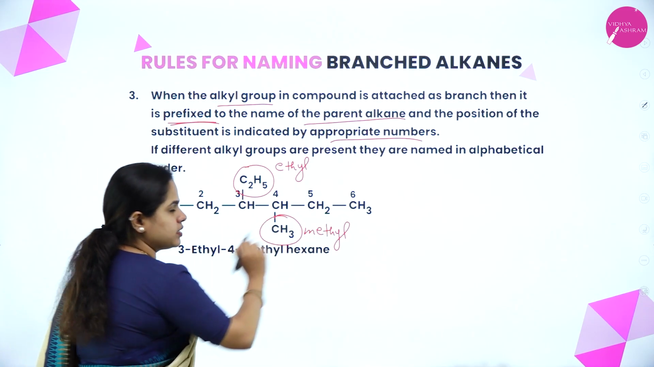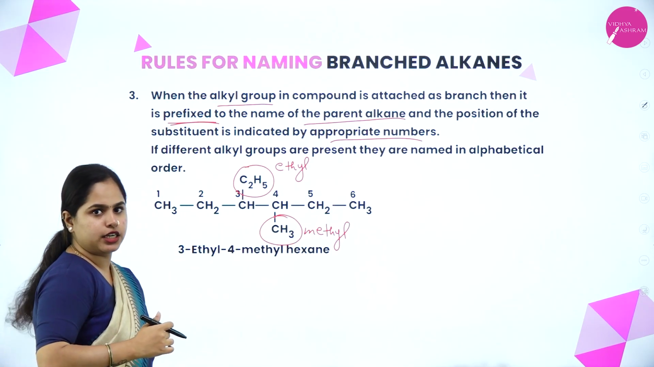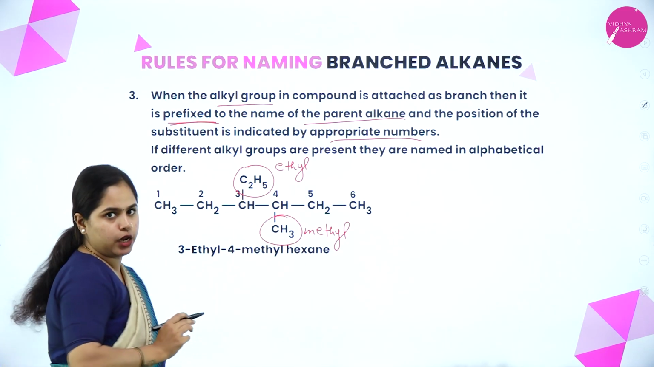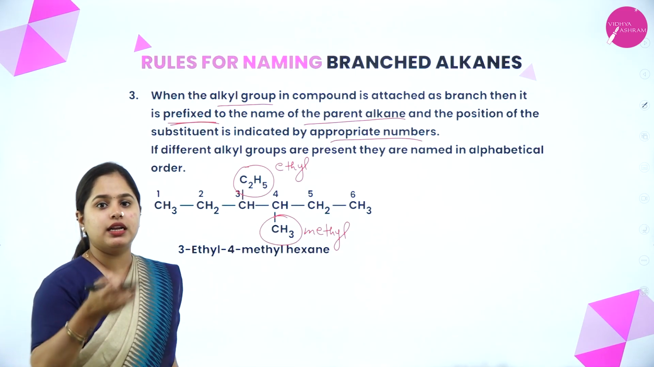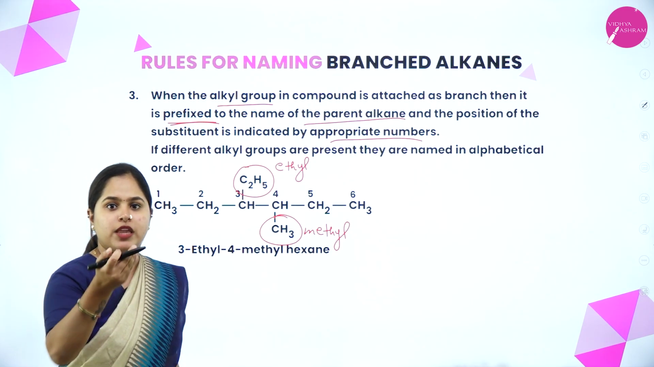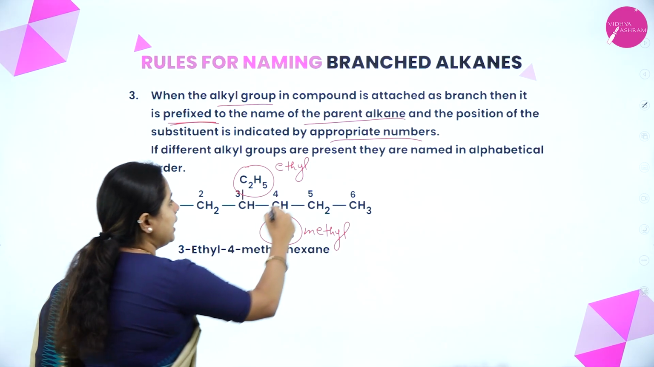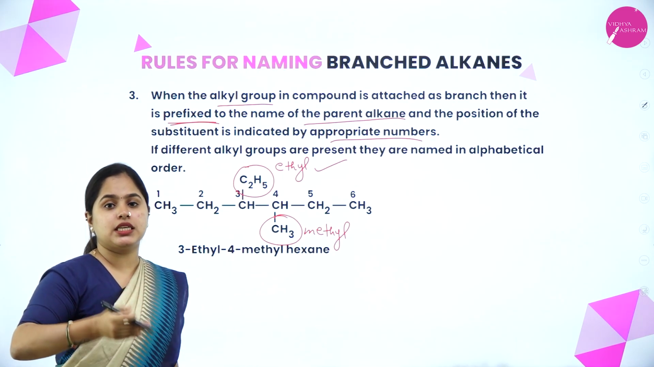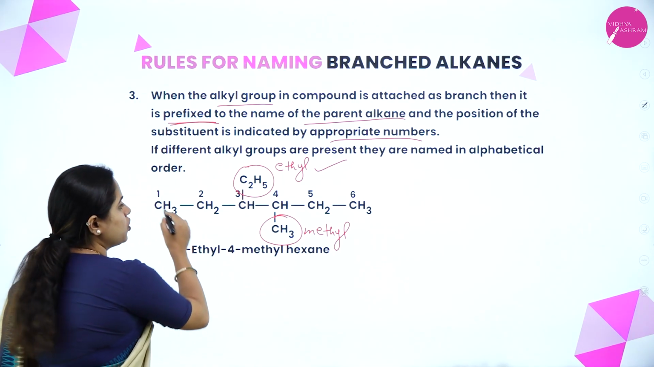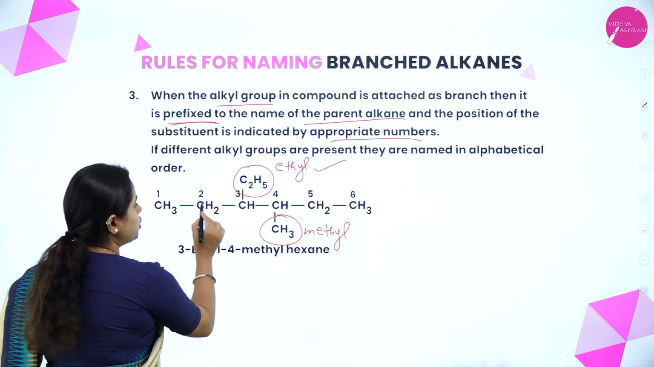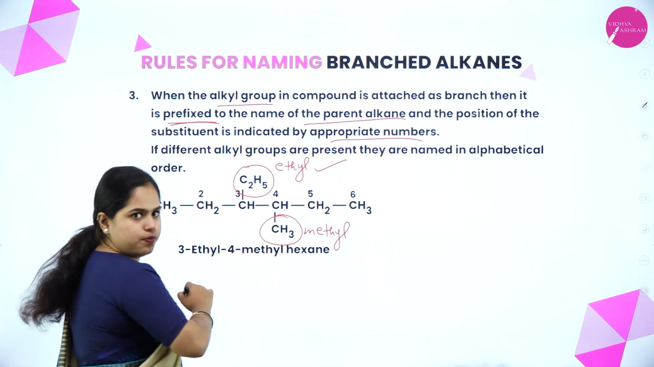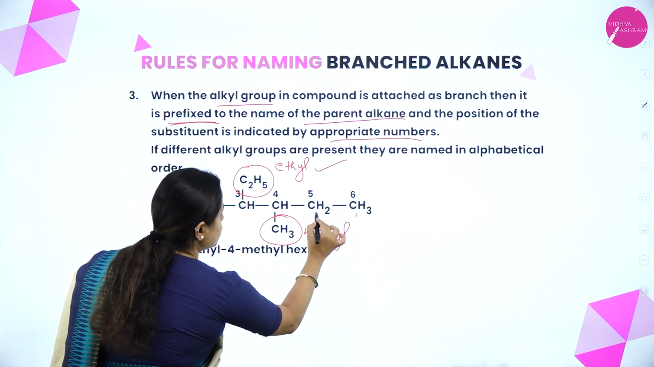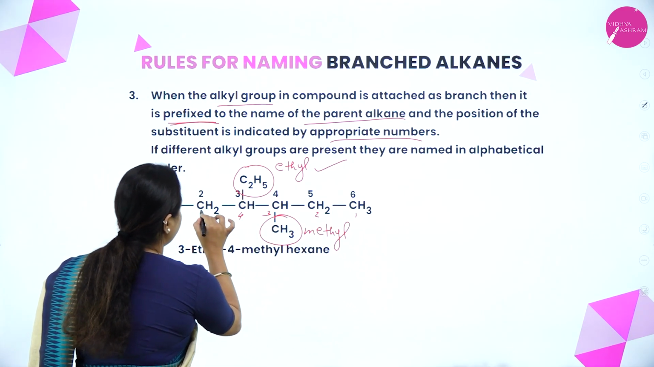Yes, we can number in this direction as well as this direction. There is one ethyl group as well as a methyl group. In alphabetical order, ethyl comes first, so it should get the lowest number. Hence I number from here: 1, 2, 3, 4, 5, 6. If I am numbering from that side, it also becomes 1, 2, 3, 4, 5, 6.